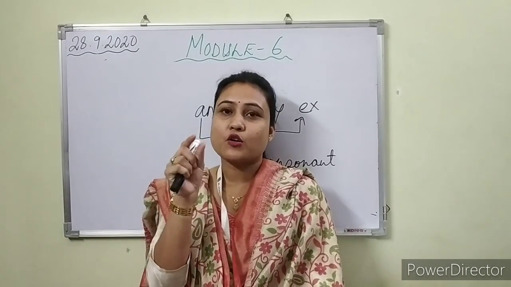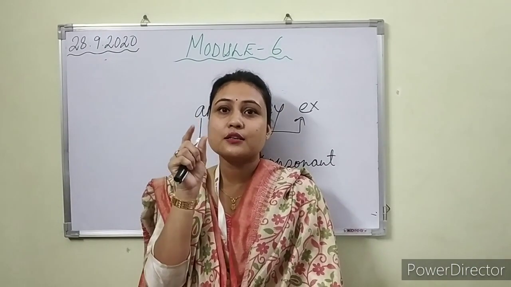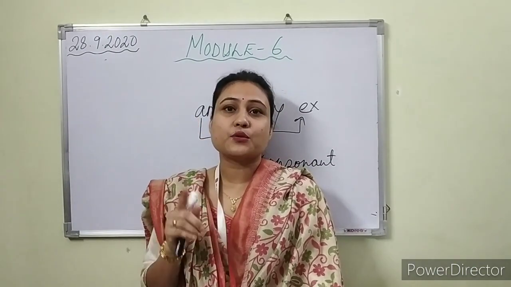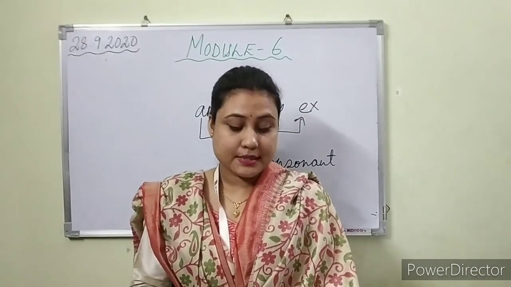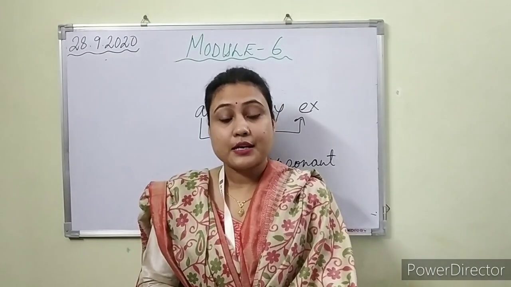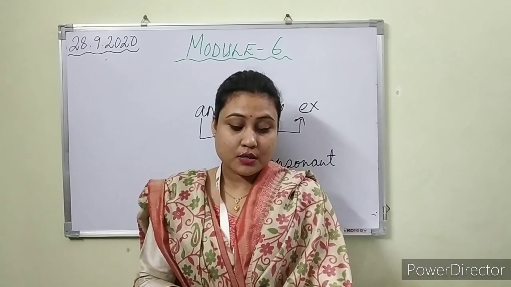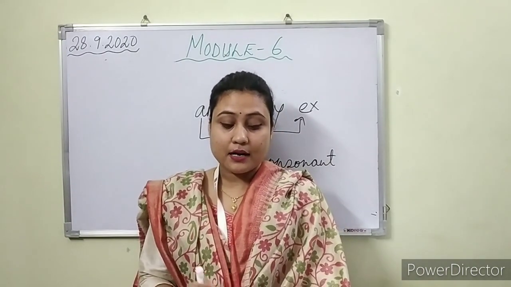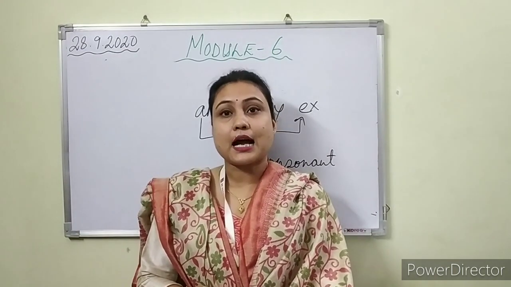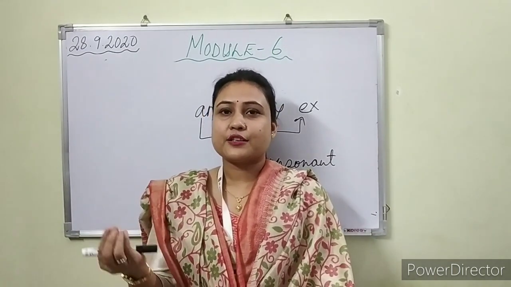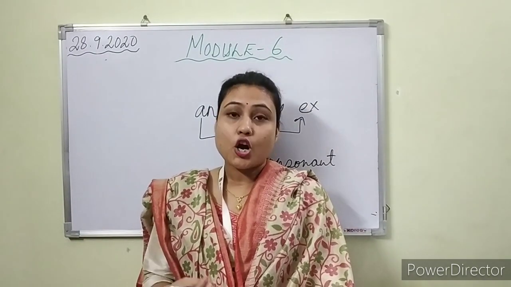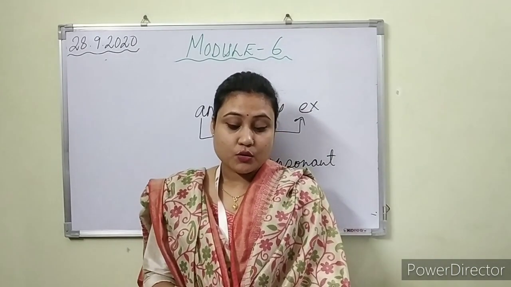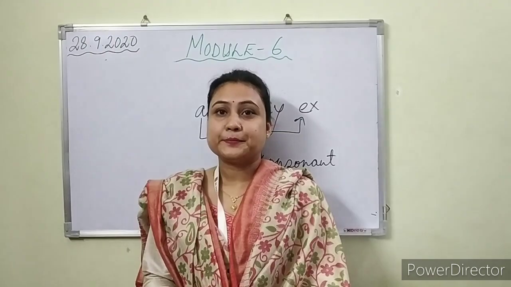But when I say the salty biscuit, I'm pointing out only one particular biscuit, that please give me the salty biscuit that you have with you. Just check out: I want a biscuit. I want the chocolate chip biscuit. The first sentence is about any of the biscuits that are on the plate, so we use the indefinite article a. Give me any biscuit, or give me a biscuit. It may be any. The second sentence is about a particular or definite biscuit, so we use the definite article the.